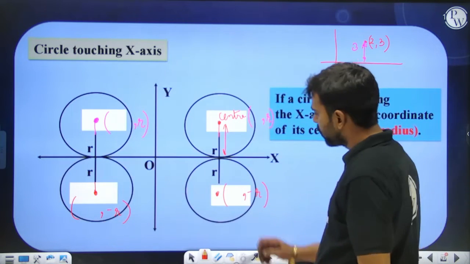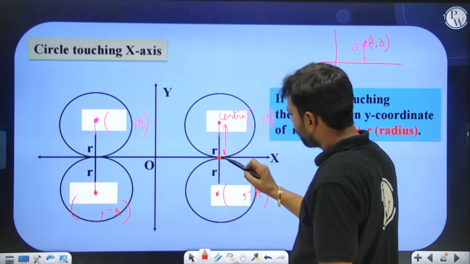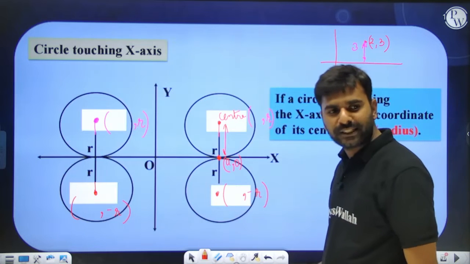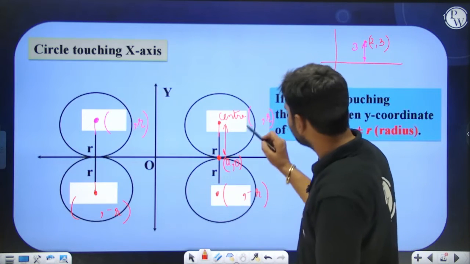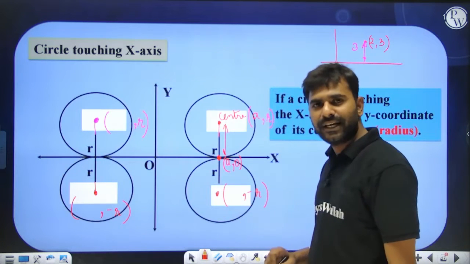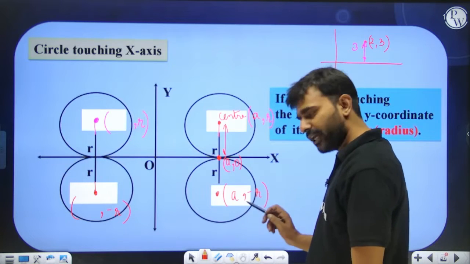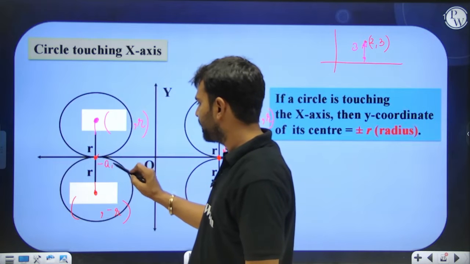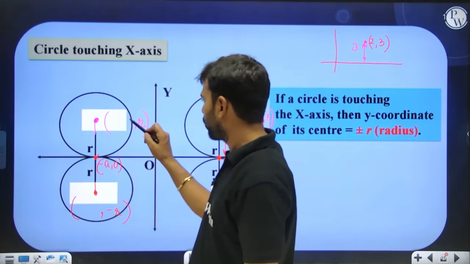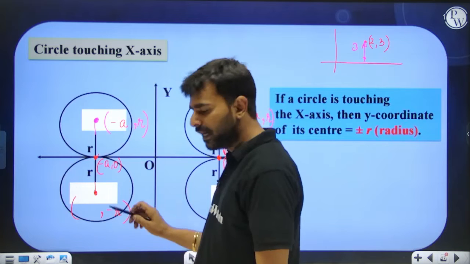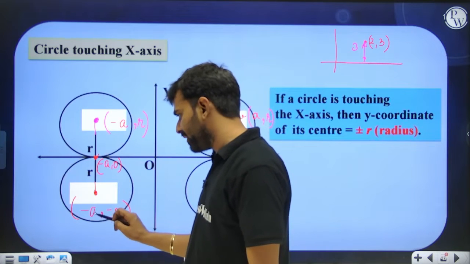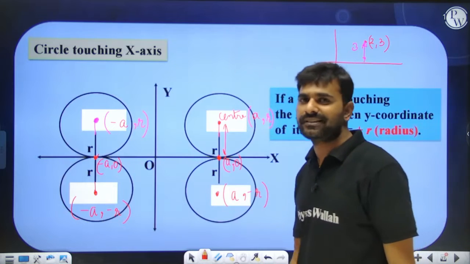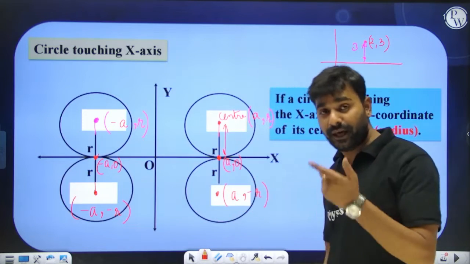Okay. Over here, if it is given to me that this is a point (a, 0), then I know that on this vertical line x is going to remain constant, or not. So can I say that this center will be having coordinates (a, r), and this center will be having coordinates (a, -r). This circle, if this point is (-a, 0), let's say, where the circle is touching the x-axis, then the coordinates of this point are going to be (-a, r), and the coordinates of the center of the circle are going to be (-a, -r). Yes or no? So if it is given to me that my circle is touching the x-axis, then any of these four cases can be there. Yes or no?